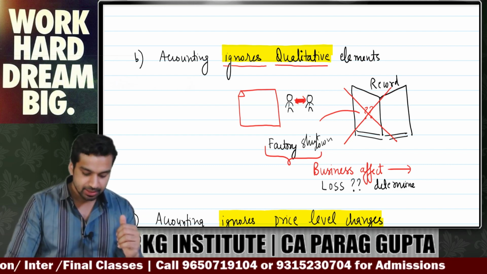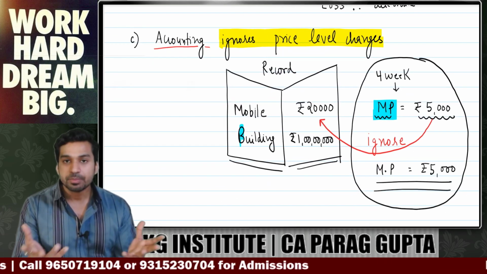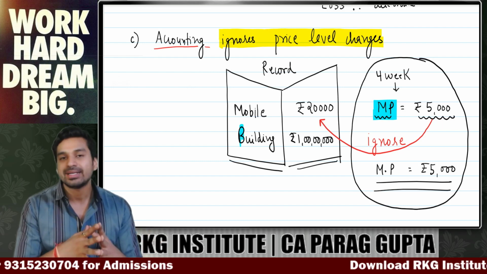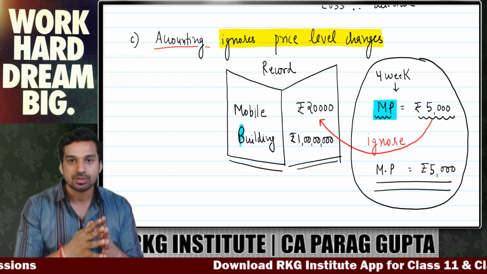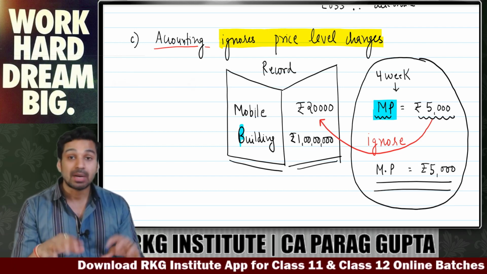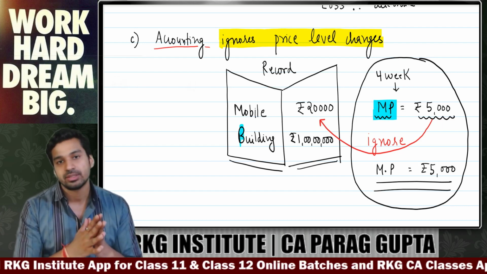Similarly, third point, accounting ignores the price level changes. What are price level changes? Let's say you purchased a mobile phone for 20,000 and you record it. I have purchased mobile phone for 20,000. After 2 days, let's say, or after 4 weeks, its market price changes. In the market now the same mobile phone is of 5,000.